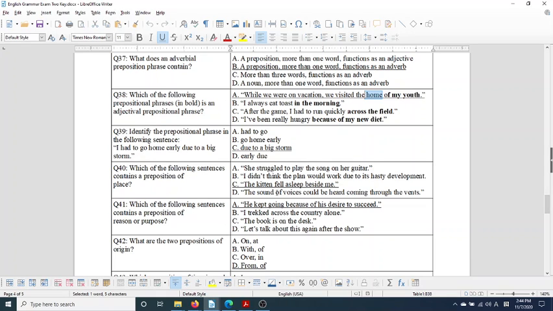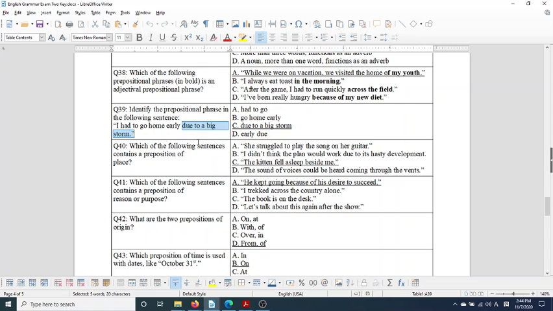The home is a noun. Identify the prepositional phrase in the following sentence. I had to go home early due to a big storm. So a prepositional phrase has a preposition and it's more than one word. Due to a big storm.